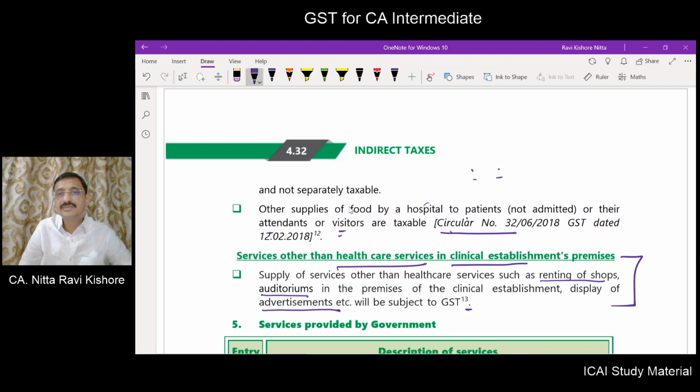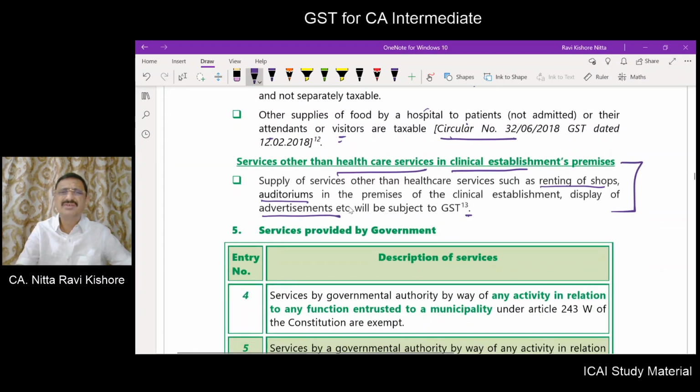Now what is happening? Only one taxable supply is being provided. But to come within the purview of composite service as per section 8 and the definitions given there, two or more taxable services are to be provided. However, this has been given by way of a circular which is binding on the department.